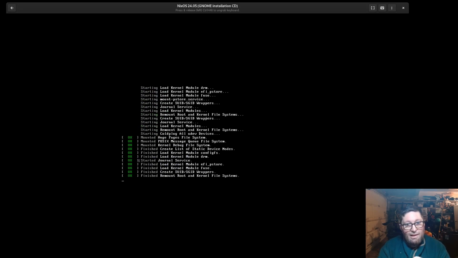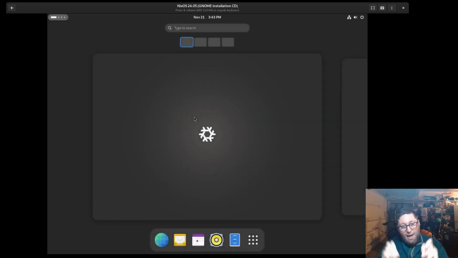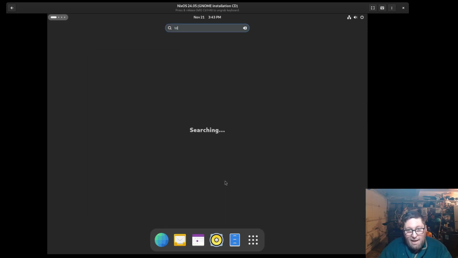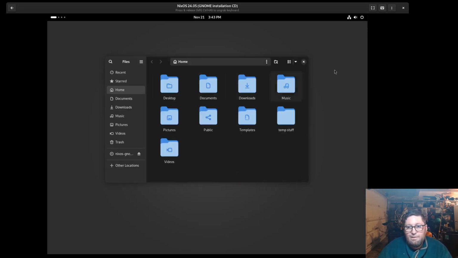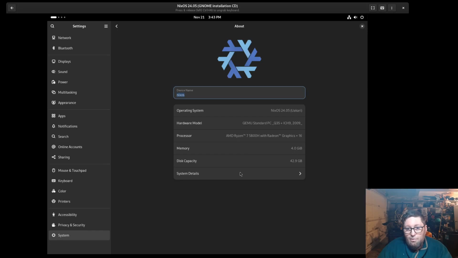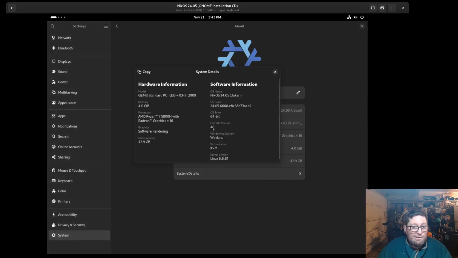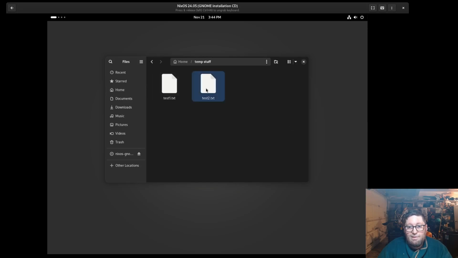Now, if you're thinking that these generations were snapshots, my test2 file wouldn't be there, right? Because remember, I just created that in the new system. But I've just rolled back, and I'm saying rolled back, but really I didn't roll back. All I did was relink all that stuff from the Nix store, right? So now let me go to my files, and well, first let's make sure that I am back, sure enough, on the old version. So this should say GNOME 46. Yep, so I'm back on the old version of GNOME, right? And my temp stuff, sure enough, I have both files.